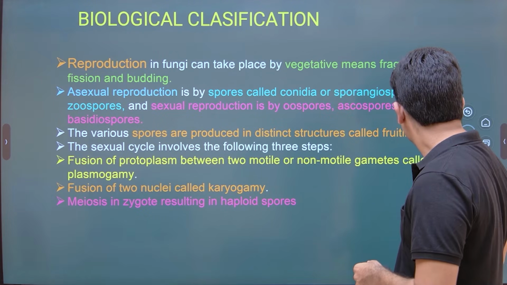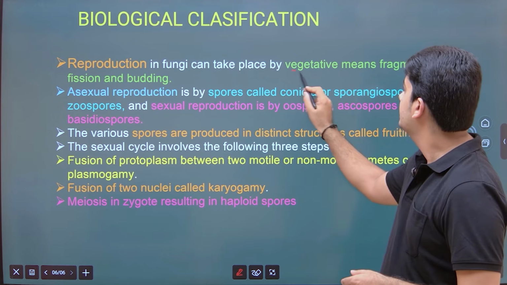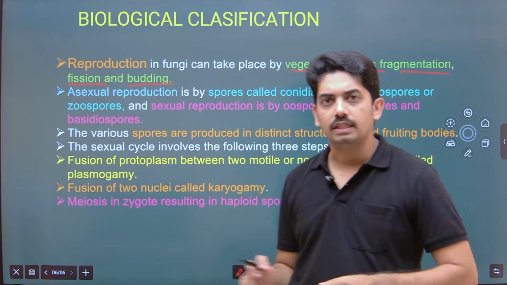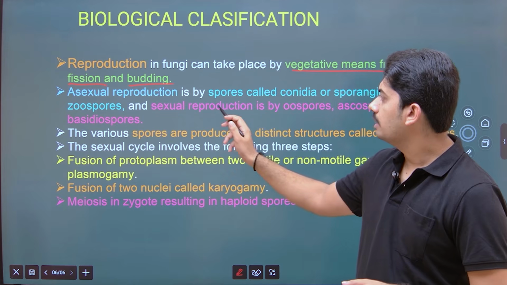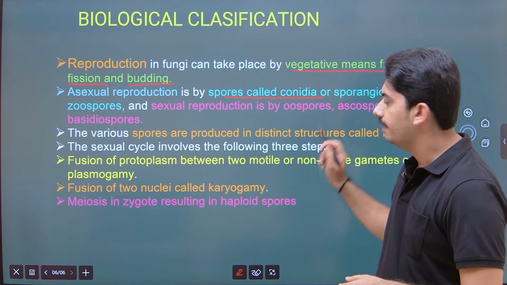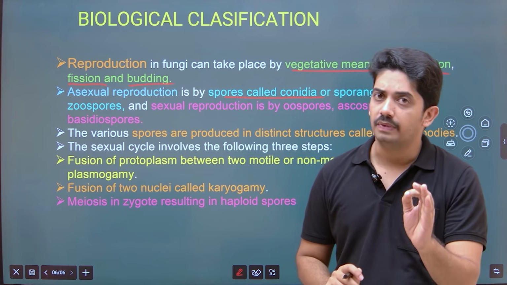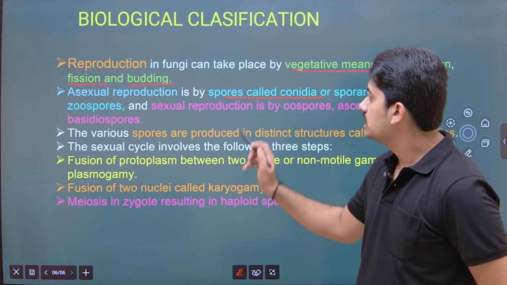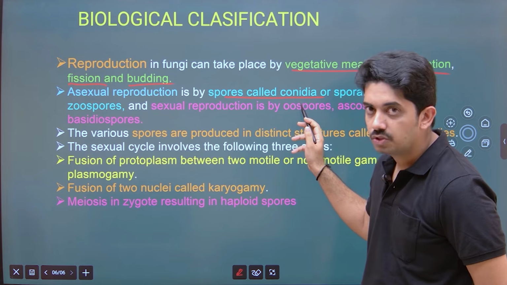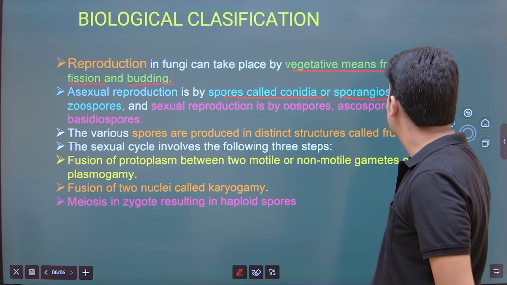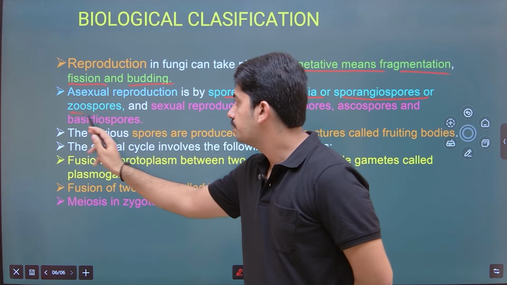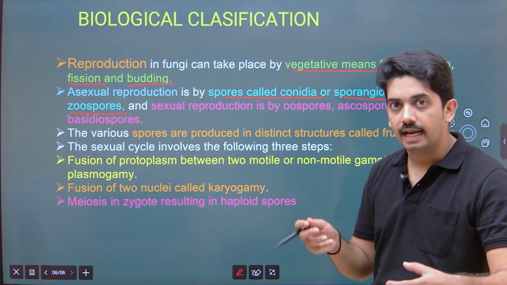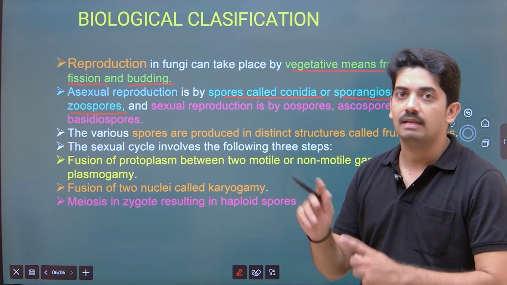Now, reproduction in fungi can take place by vegetative means: by fragmentation, fission and budding. So all the three types are observed here. Asexual reproduction is by spores and conidia. See, all these spores are very, very important for competitive exams. Please do remember: asexual spores are conidia, exogenously produced, or sporangiospores or zoospores. Sporangium produces sporangiospores. They are endogenously produced inside a sporangium. Later I will show the figure.